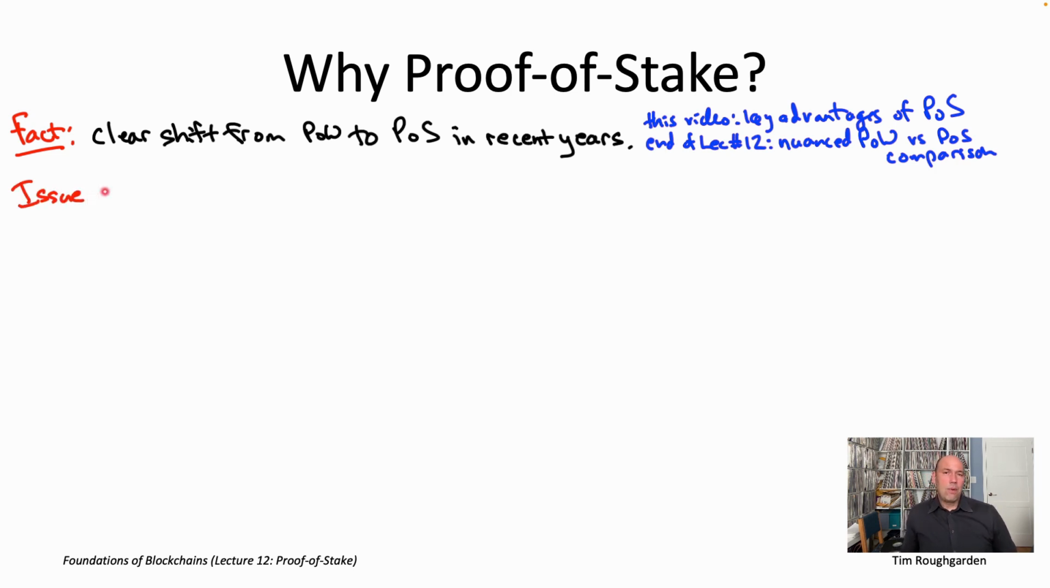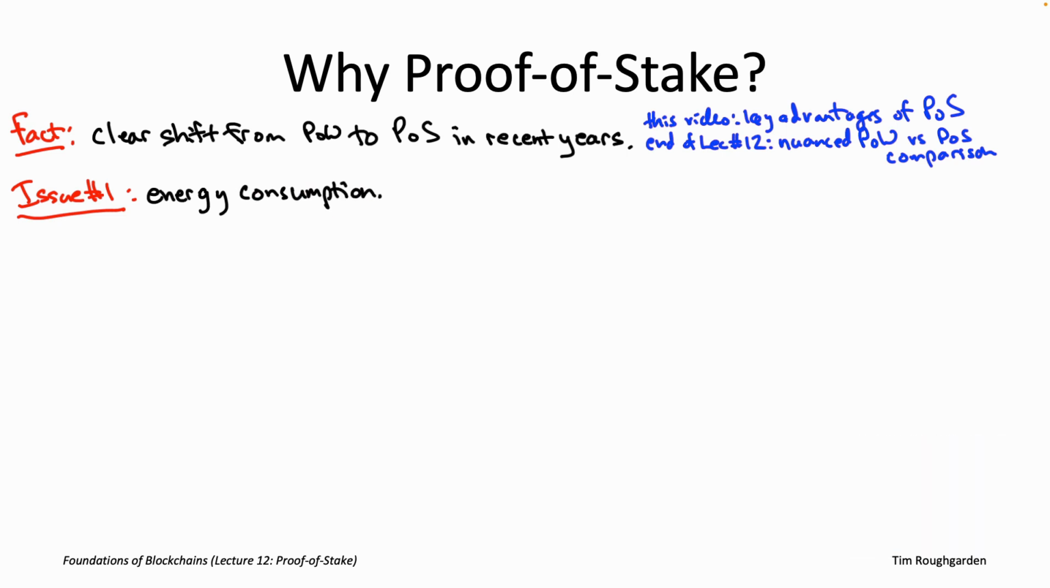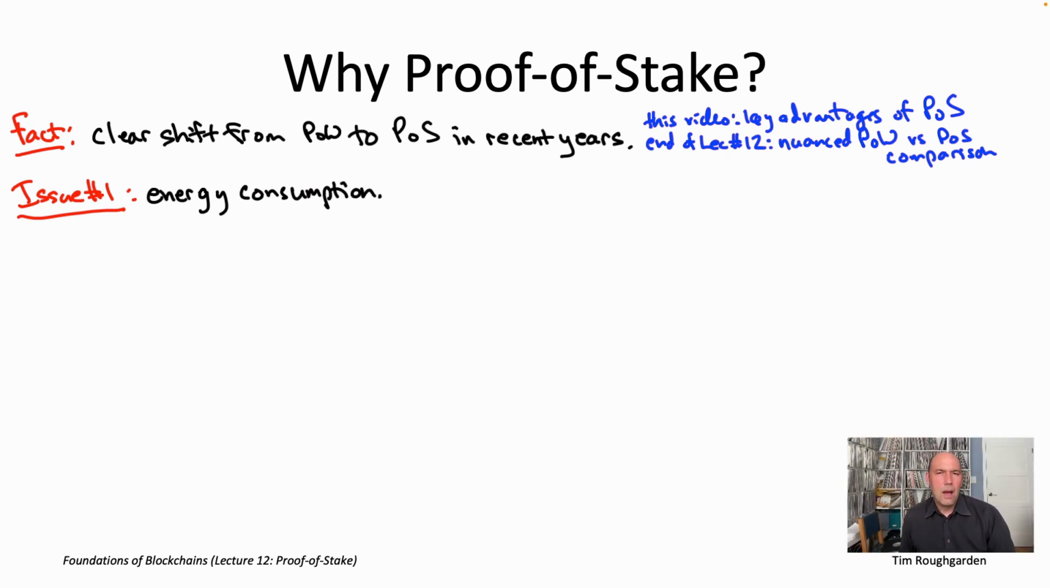The first issue I want to raise is probably the one you'll hear about the most as far as this comparison. It's not obvious to me that it actually is the primary driver of the migration, but it is the one that gets the most headlines, which is a comparison of energy consumption. So why does energy consumption come up? If you're talking about Web 1 protocols like HTTP and SMTP, you don't usually talk about the energy consumption of those protocols.